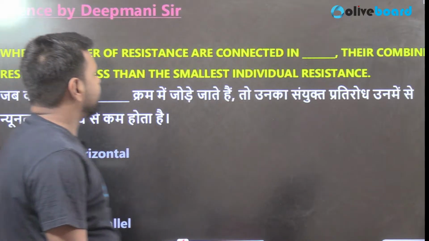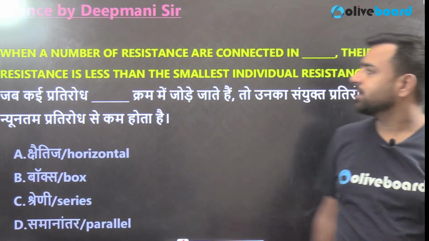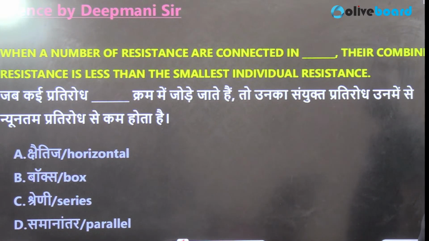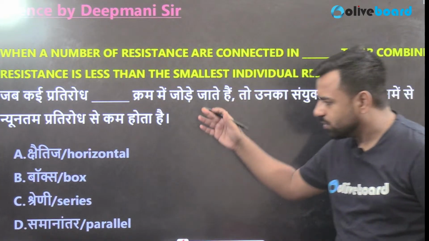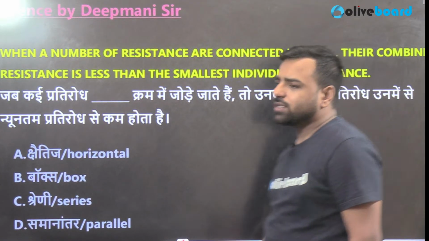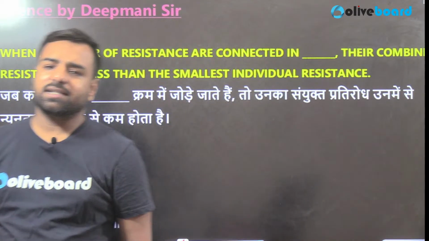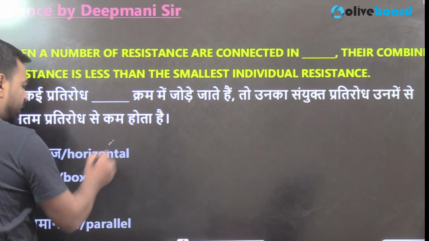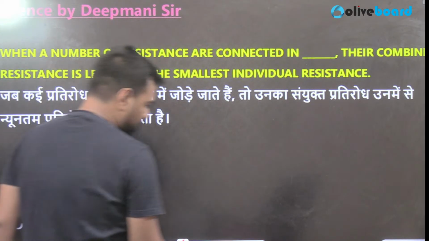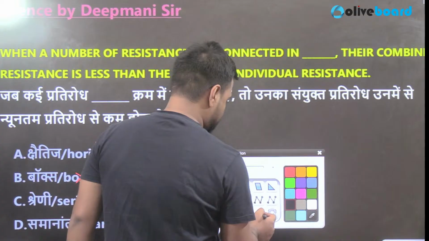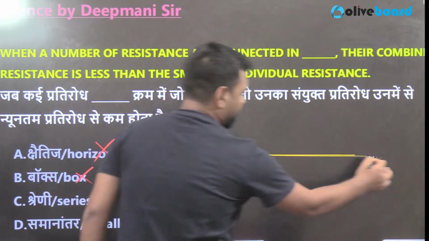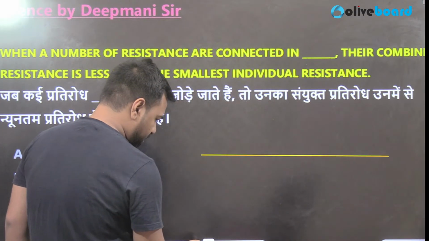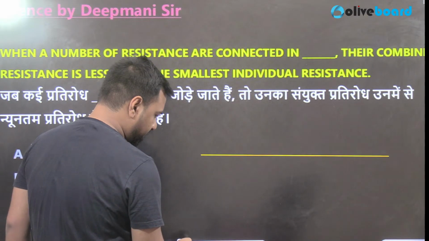When a number of resistances are connected in dash, their combined resistance is less than the smallest individual resistance. Options: horizontal, box, series or parallel. Guys, since we are talking about circuits here, it doesn't make any sense to go with horizontal or box. As we are aware, we are talking about a circuit in series.